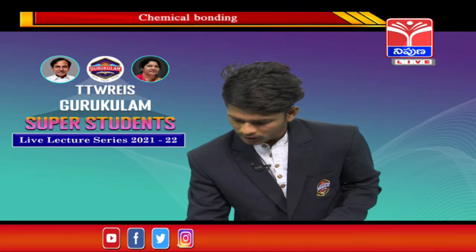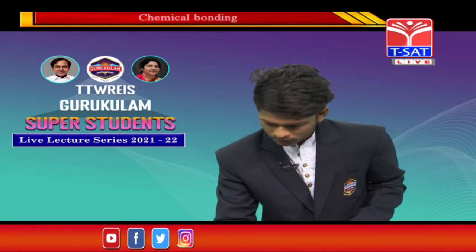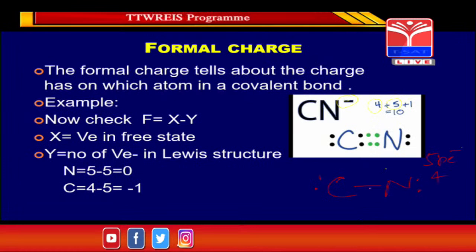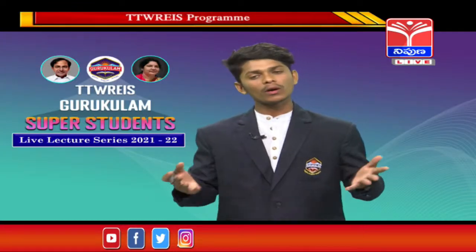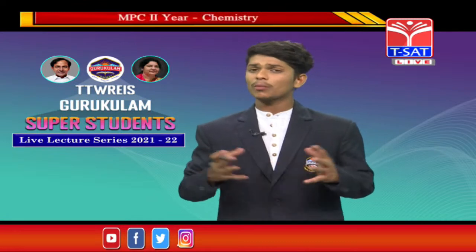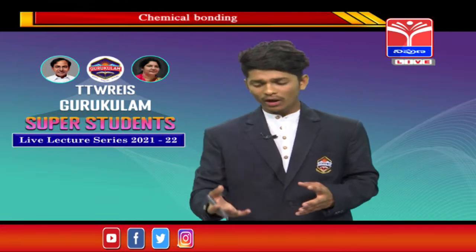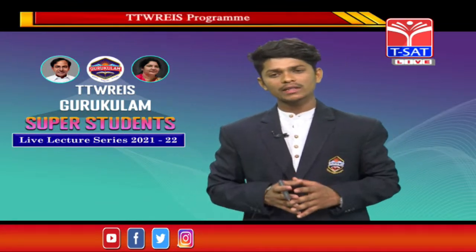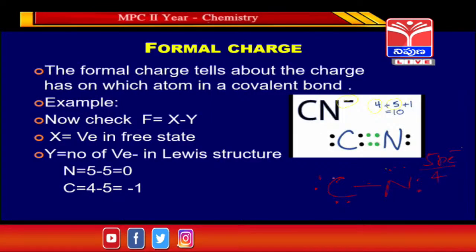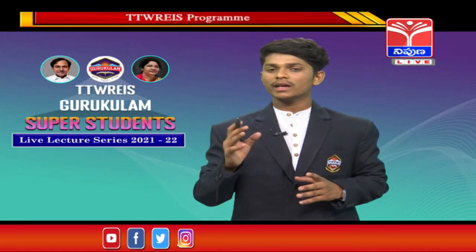Remaining 4 are present. So see here, 1, 2, 3, 1, 2, 3, 4, 5. 5 pairs. Is it the correct structure? No, guys. Why? Because why are the atoms participating in chemical bonds? To get 8 electrons, to get stable. That's why they are participating in chemical bonds. But here carbon has only 4 valence electrons, guys. How many electrons are present? So 1, 2, 3, 4, 5. So 5 valence electrons is not stable, guys. To be stable, we need 8 electrons.